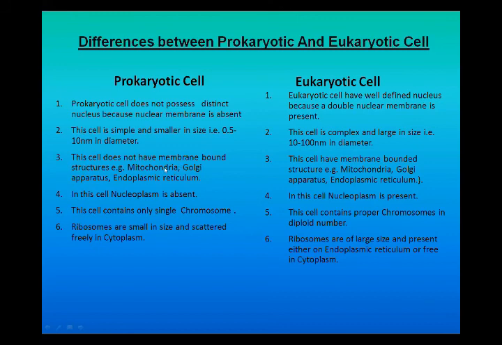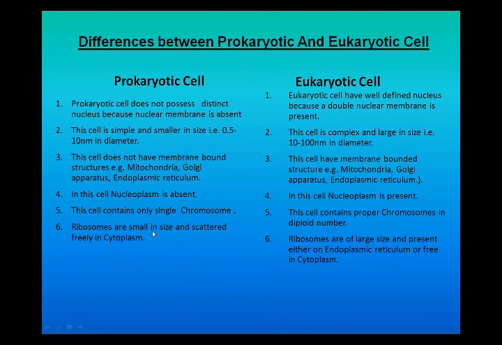Prokaryotic cell does not have membrane-bound structures, meaning no mitochondria, no Golgi complex. But eukaryotic cell has all organelles in it. Because the nuclear membrane is absent in prokaryotic cell, nucleoplasm is automatically absent, and in the eukaryotic cell, nucleoplasm is present. In prokaryotic cell only a single chromosome is present, but in eukaryotic cell the chromosomes are diploid. Diploid means double in number, because in human beings we have 46 chromosomes, which means 23 pairs. So proper chromosomes are present in eukaryotic cell.